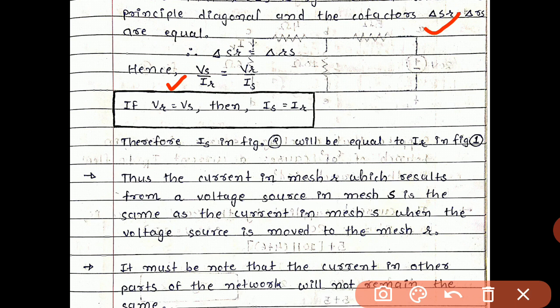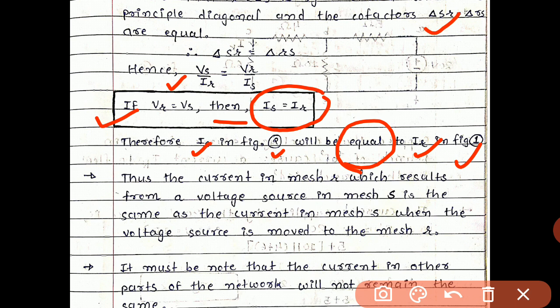Why do we compare both values? Because the voltage value is the same in both cases, just the notation is different, so the diagonals are also the same. So Vs divided by IR and Vr divided by Is. If Vr equals Vs, then Is equals IR. Therefore Is in figure 2 will be equal to IR in figure 1.